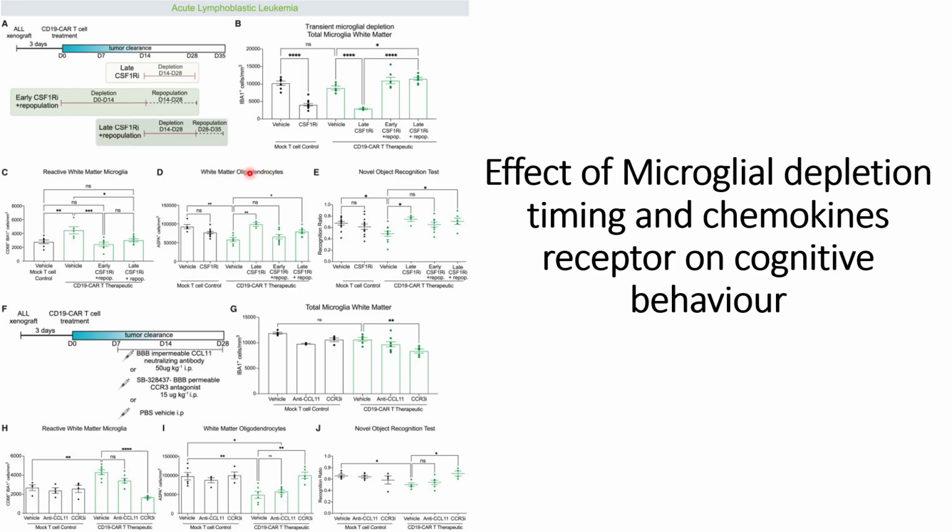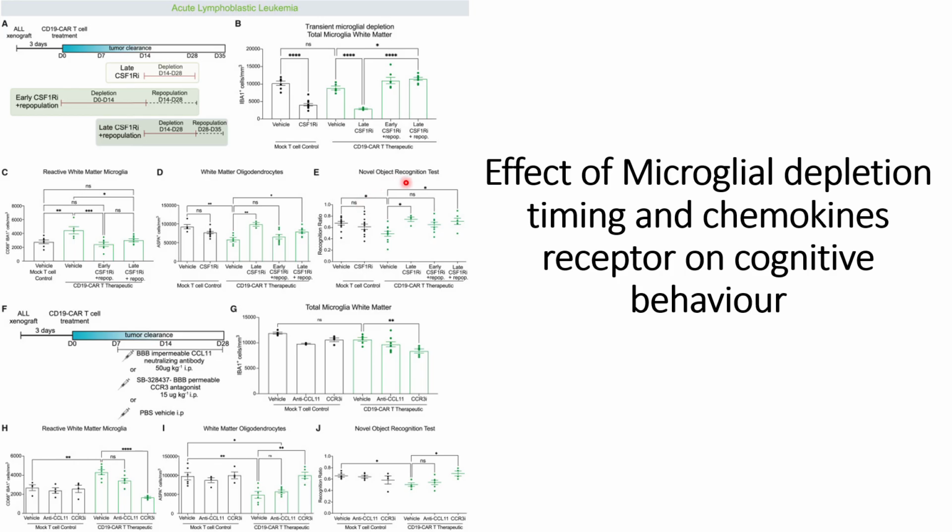For the early CSF1 inhibitor plus repopulation condition, they do not see an increase in the oligodendrocytes. But for the late CSF1 condition, they see a significant increase in the white matter oligodendrocytes compared to the vehicle.